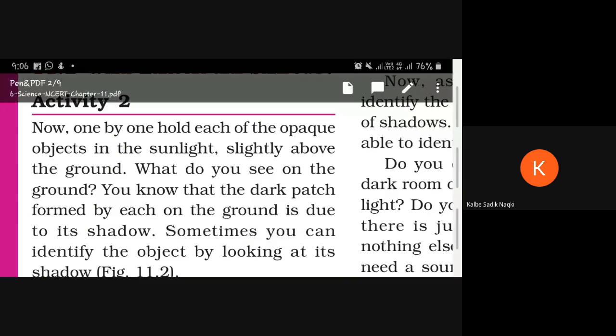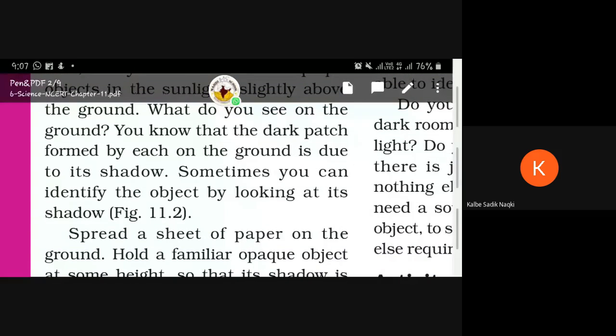Now, one by one, hold each of the opaque objects in the sunlight, slightly above the ground. What do you see on the ground? You know that the dark patch formed by each on the ground is due to its shadow. Sometimes you can identify the object by looking at the shadow.